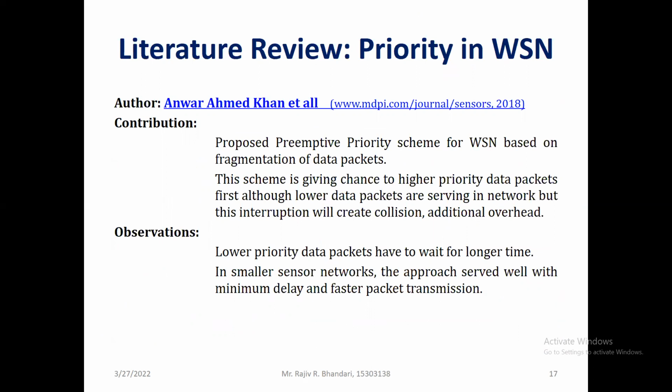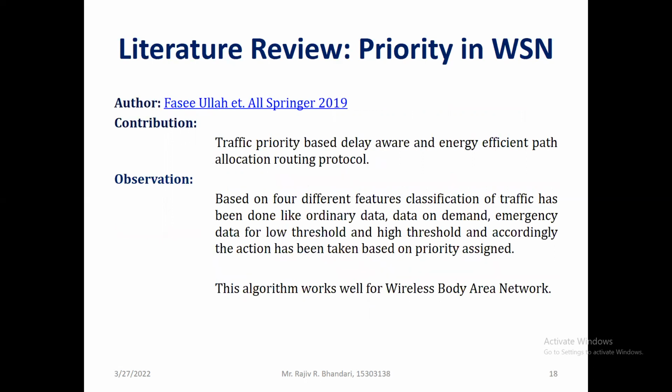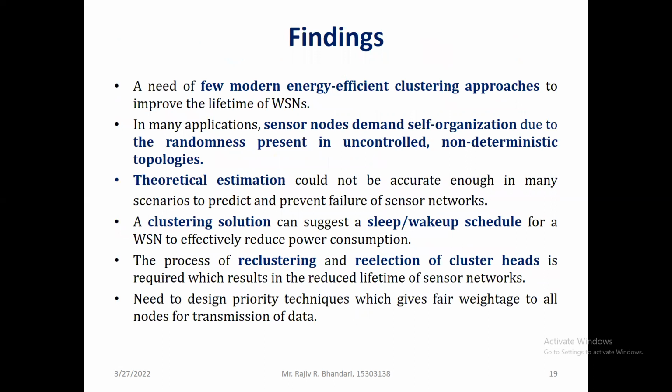Then priority is again one of the major concerns that we are planning to address in the next paper. Many wireless sensor networks transmit higher priority data first and lower priority data later on, but that is again not the solution. In some applications, every node should get equal priority to transfer data. So we are working on that also. This is all about the literature on priority.